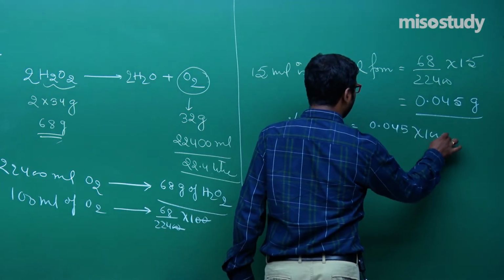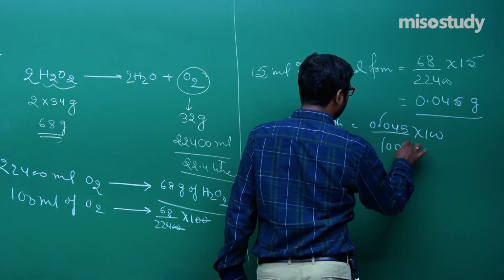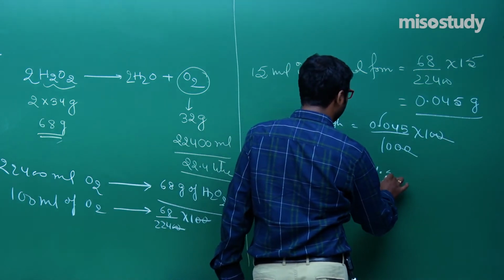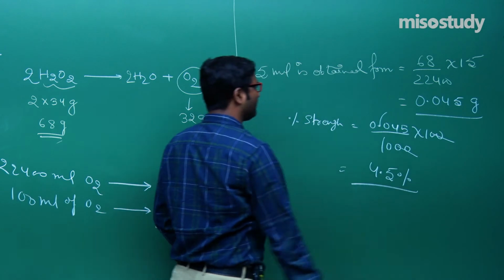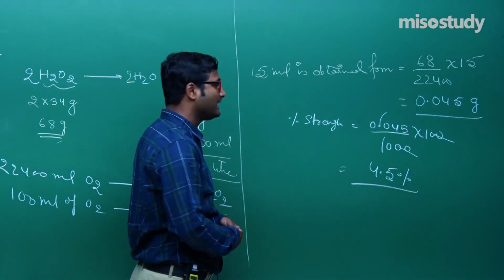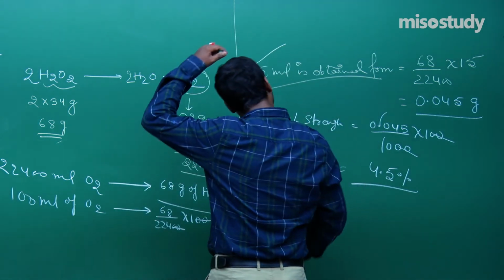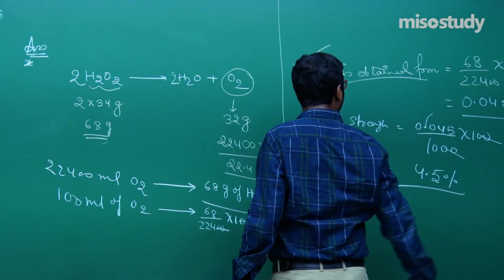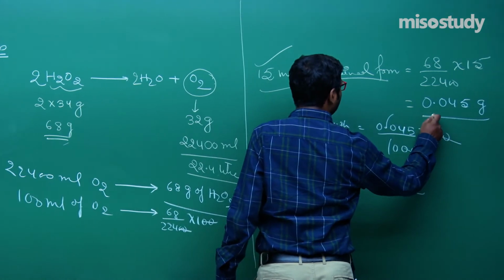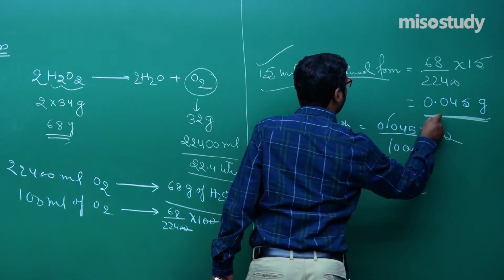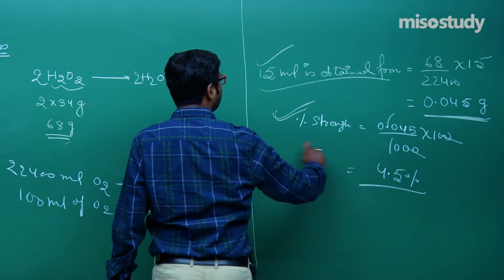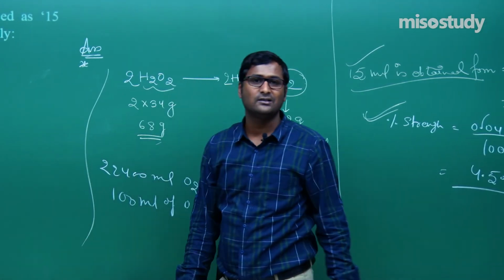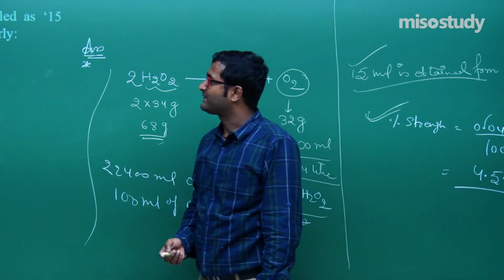0.045 multiplied by 100. If I put here 1000, then this will cancel this one. Answer will be 4.5%. Do you remember this question? This is so simple. 15 volume, that is 15 ml, is obtained from 68 upon 22400 into 15, that is 0.045 grams. So percentage strength multiply by 100, you will get 4.5%. That is the detailed solution related to the percentage strength.